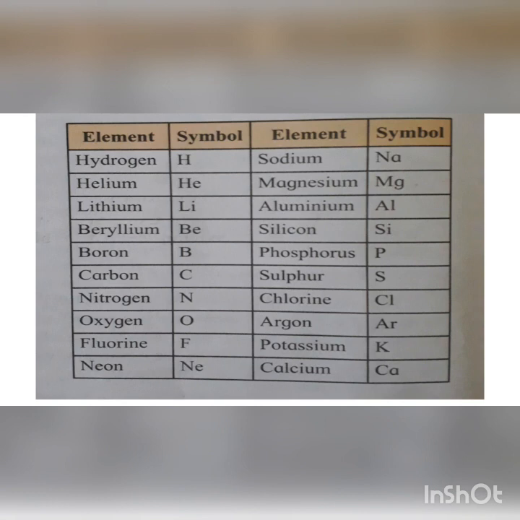Argon, it is Ar. Potassium, the symbol is K. Now potassium has a Latin name kalium, and that is why it gets the symbol K. Potassium is a soft silver white metal. Okay children, so potassium has the Latin name kalium, and from that kalium it gets the symbol K. Calcium, Ca. Okay children.